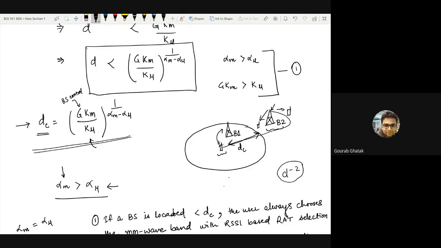Which means, suppose G increases, what happens? This critical distance increases, right? G increases means it's something like this. So these nearby base stations can coordinate in such a manner that when an important user is getting serviced, they can use a certain value of G such that this critical distance lies exactly outside the nearest base station. In that case, two things happen. You ensure millimeter wave connectivity, and the second thing that happens is that you ensure that millimeter wave connectivity is SINR optimal.